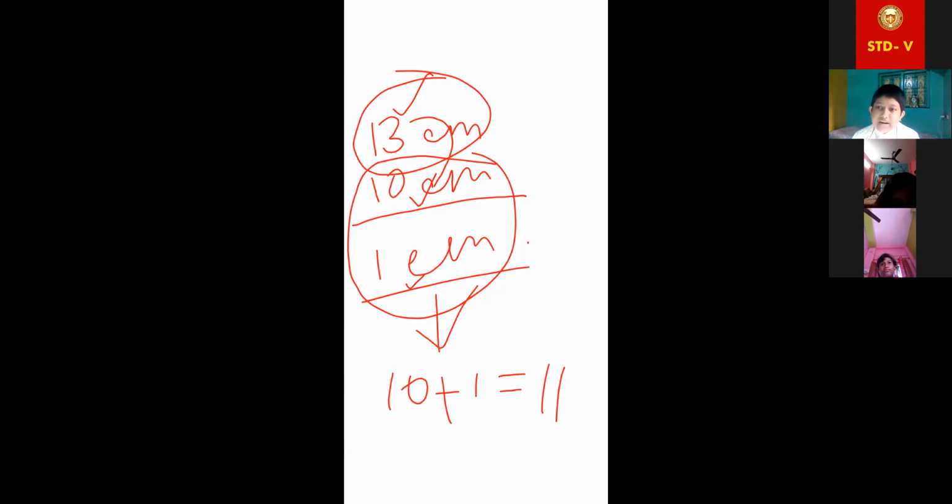Measurement. Aim angle Q means measurement of angle Q. That's why this is given. No need to do this. You can directly write angle Q is equal to angle P is equal to.